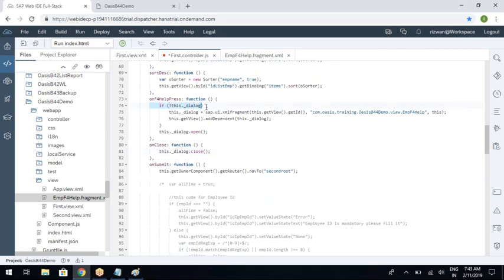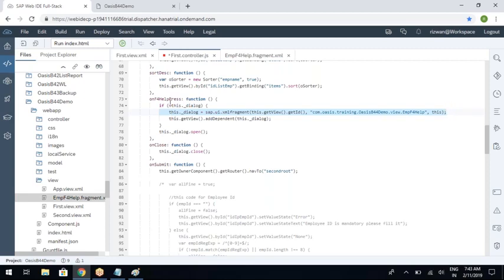Right. Now, let us understand why I have written the if condition. This if condition makes sure that the pop-up dialog, this particular fragment, should be loaded only once. It should not be loaded again and again. So what this is doing: if not this dot underscore dialog, it means this particular variable is not containing anything, not pointing to anything. Then load it, point this particular variable to the fragment.